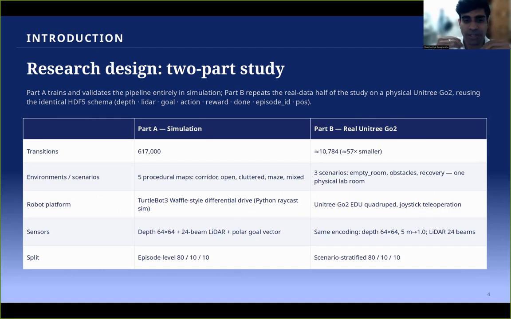The scale gap is the headline number. Part A logged 617,000 transitions across 5 procedural environments. Part B collected roughly 10,784 transitions across 3 real scenarios: empty room, obstacle, recovery, all in one physical lab room, teleoperating a Unitree Go2 EDU instead of a simulated TurtleBot 3. That's about 57 times less real data, and it actually matters a lot for the results.